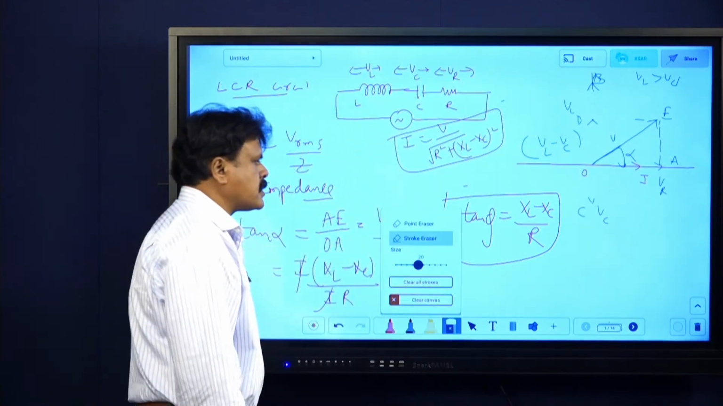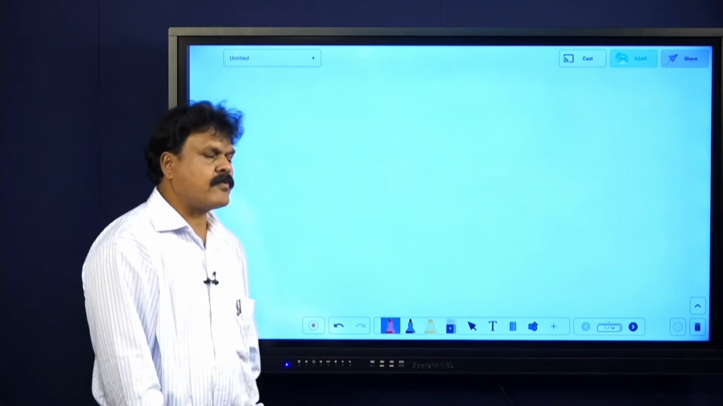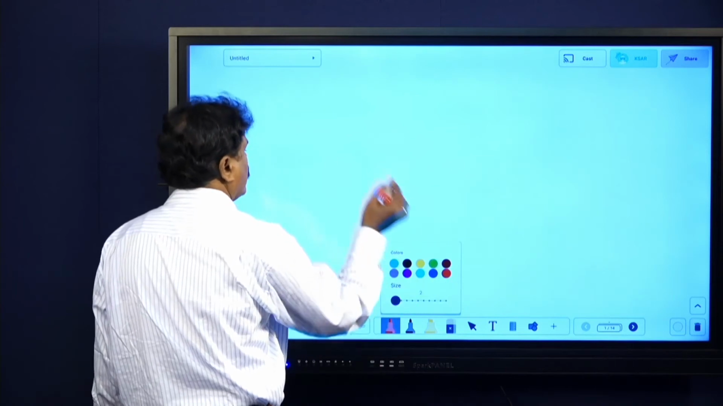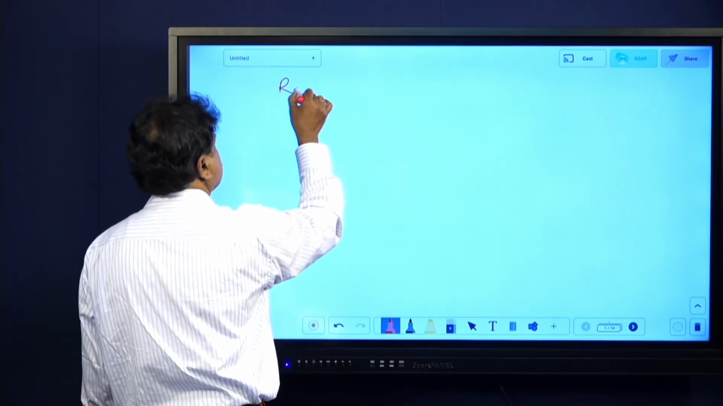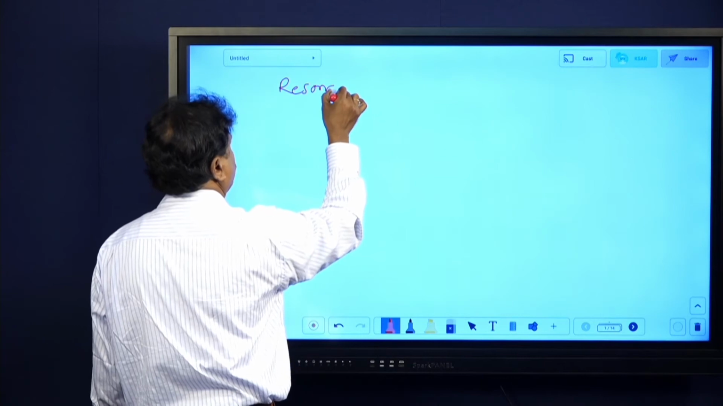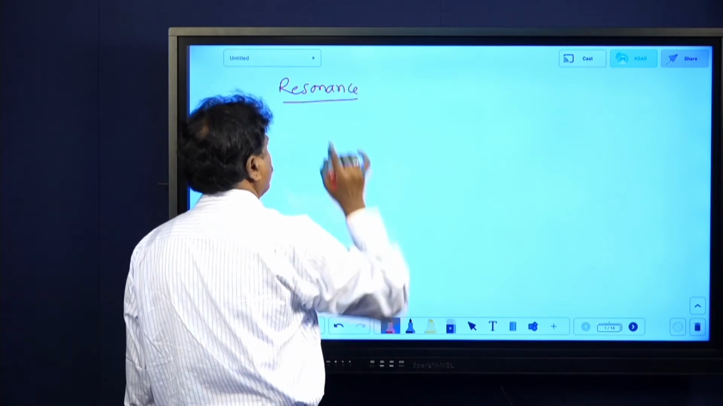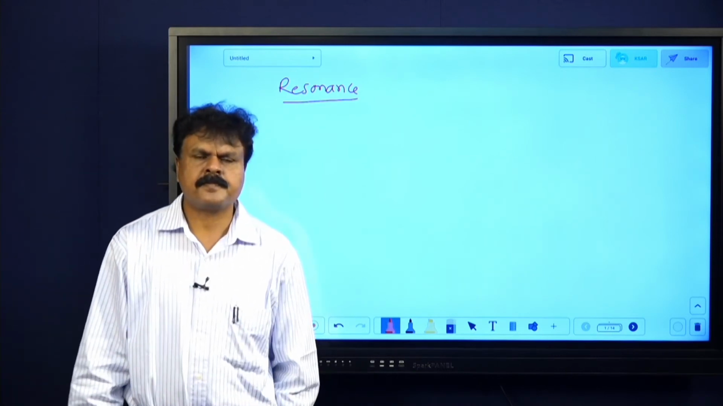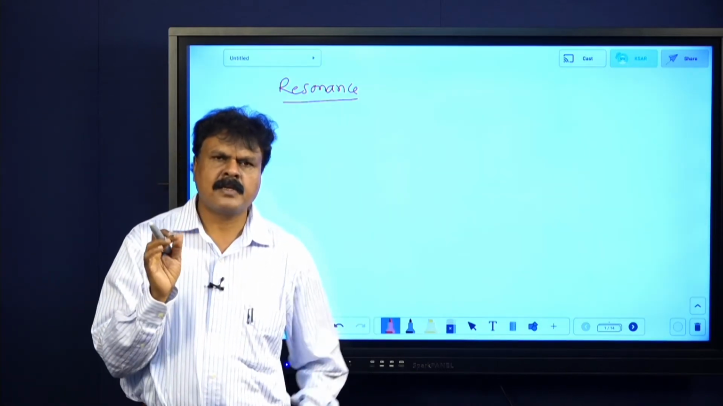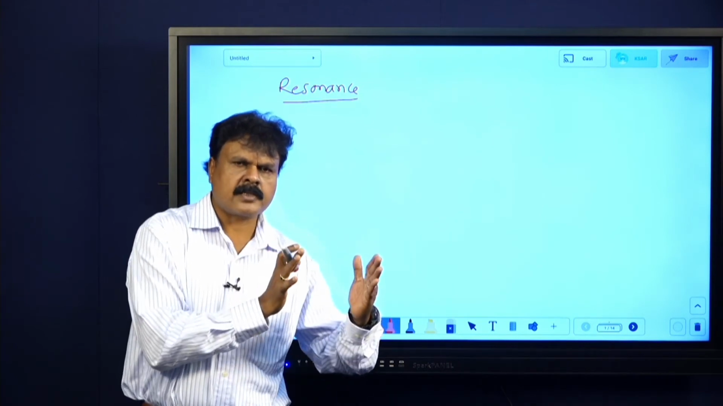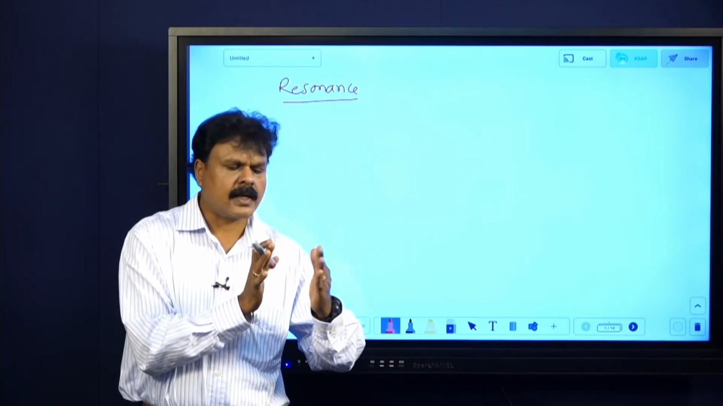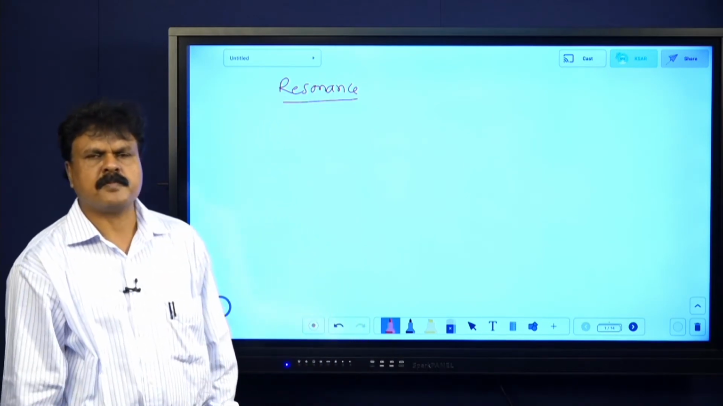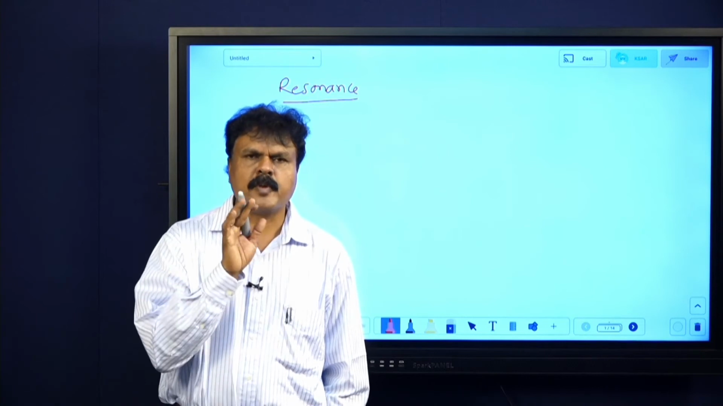resonance and expression for resonant frequency. What do you mean by resonance? We'll see that. See, in an LCR circuit, when the current through the circuit is maximum, we say it is under resonance. What do you mean by electrical resonance? An LCR circuit is said to be under resonance when current through the circuit is maximum or impedance should be minimum.